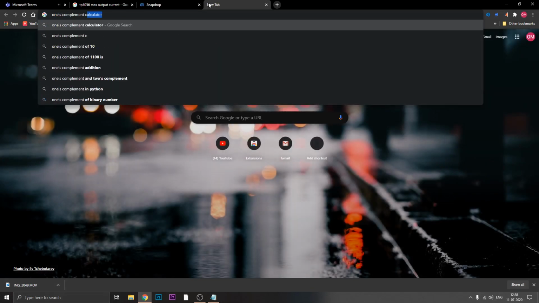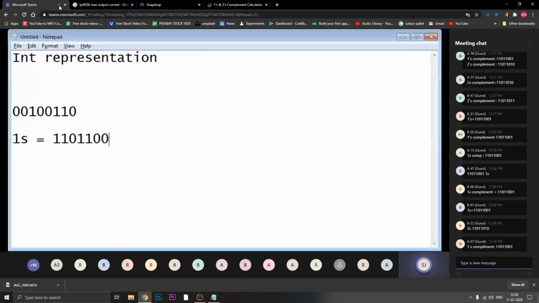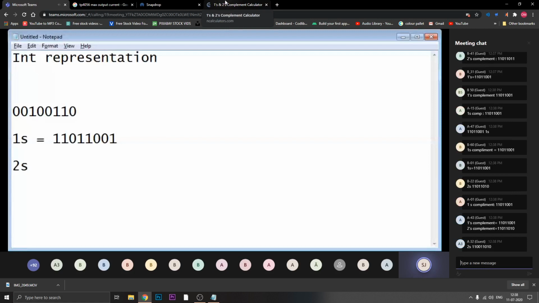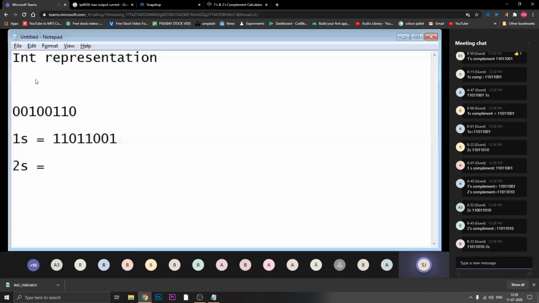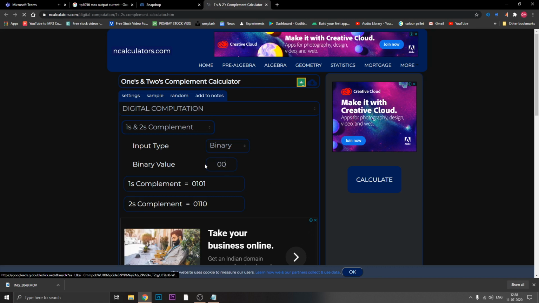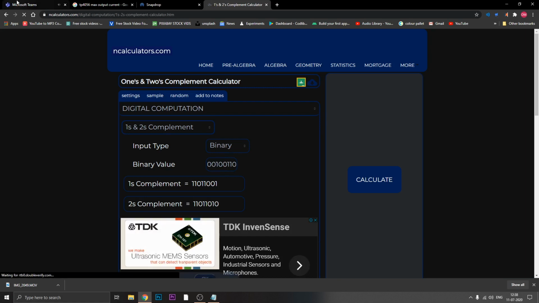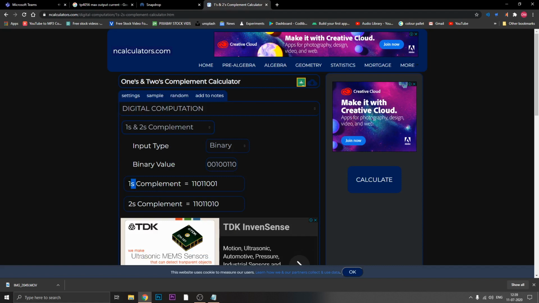Okay, cool. So I'll write the final answer over here. The one's complement is equal to 1 1 0 1 1 0 0 1. This is your one's complement. 2's complement is equal to 1 1 0 1 1 0 1 0. Those who are writing your answer, just cross-check. This is my original number, and I asked you to find the one's and two's complement. So these are the two answers.